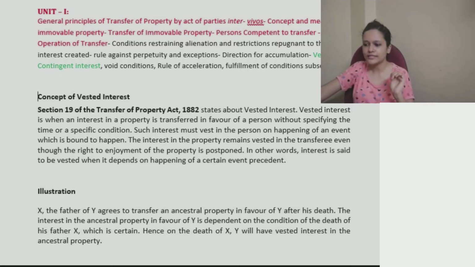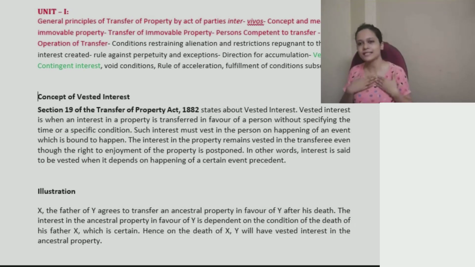The interest in the property remains vested in the transferee, even though the right to enjoyment of the property is postponed. If I am transferring the property to you, you become the transferee.